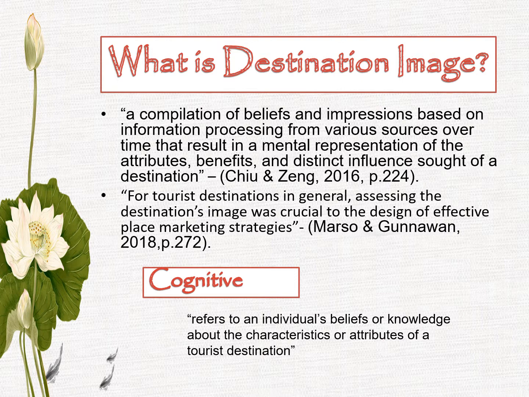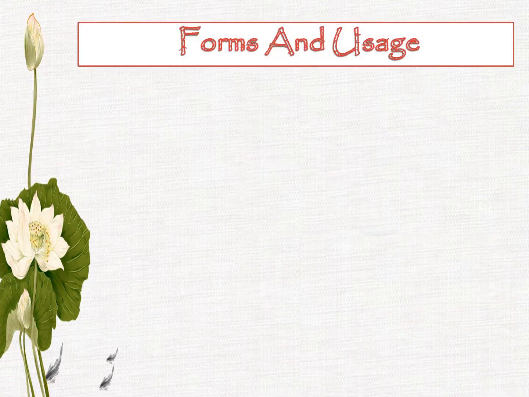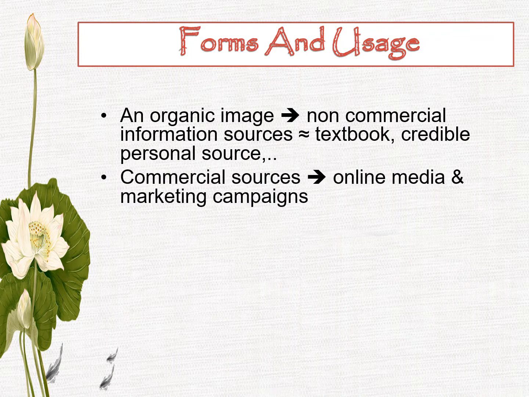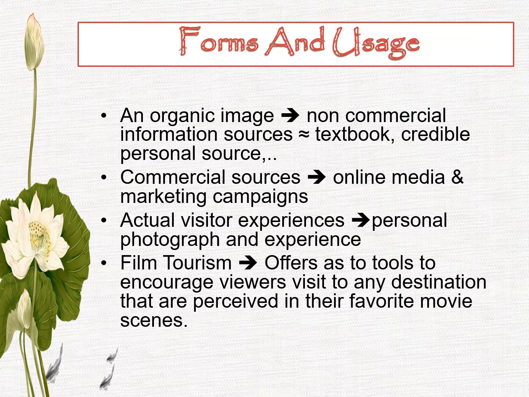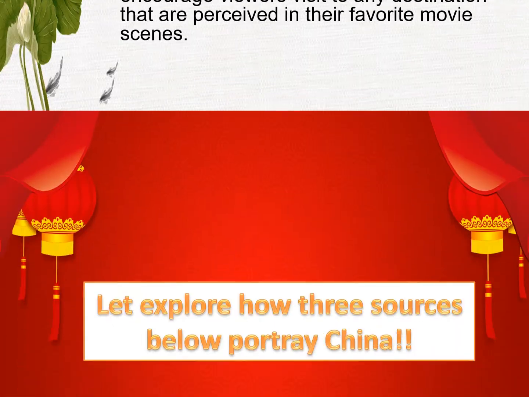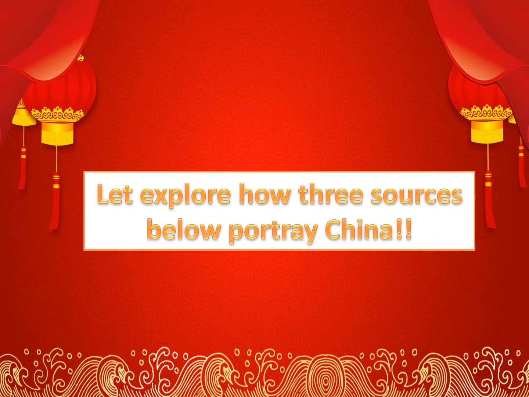In addition, those cognitive images are perceived through an organic image, which is non-commercial information sources like textbooks or credible personal sources. Commercial sources like online media and marketing campaigns act on visitor experience, like personal photographs and experience in the destination, and also film tourism offers a tool to encourage viewers to visit a destination after watching their favorite movie. So that's this theory and the three media sources that I have found.